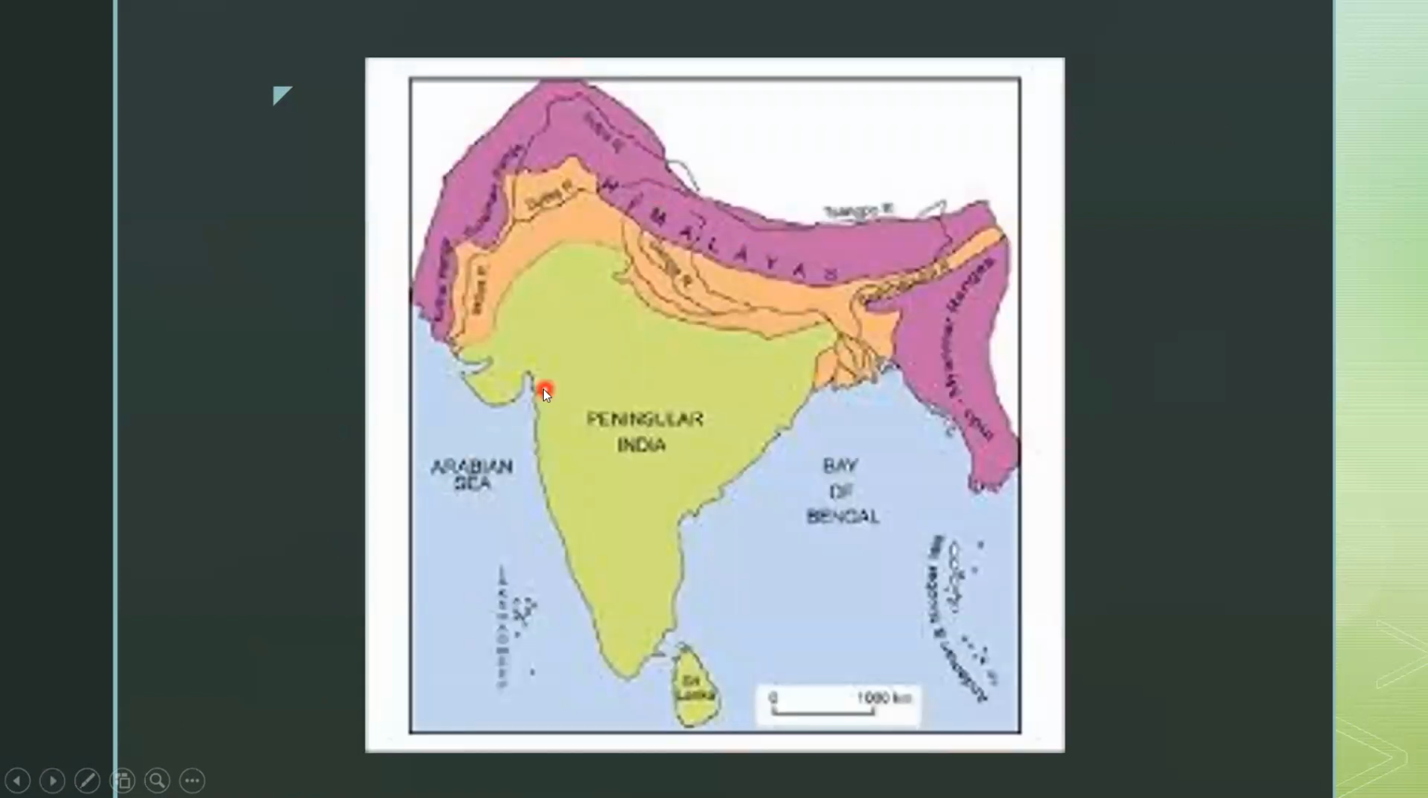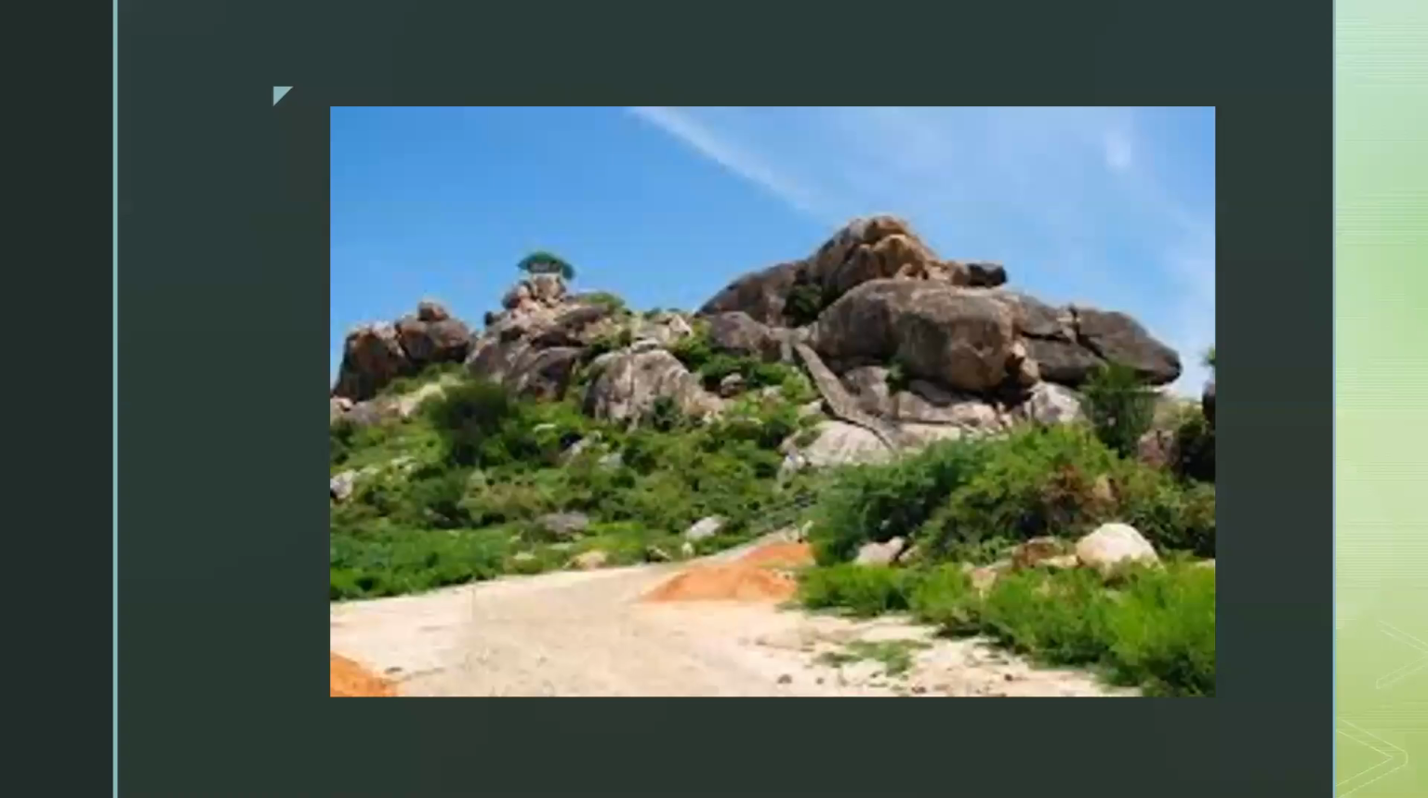This is the peninsular India you can see over here. The above part is the Central Highlands, and the below part is the Deccan Plateau. Also the coastal plains are present. Places near the seas are the coastal plains. This is the picture of the Deccan Plateau. You can see it is a little bit elevated, not as much as mountains, but a little bit more than plains.